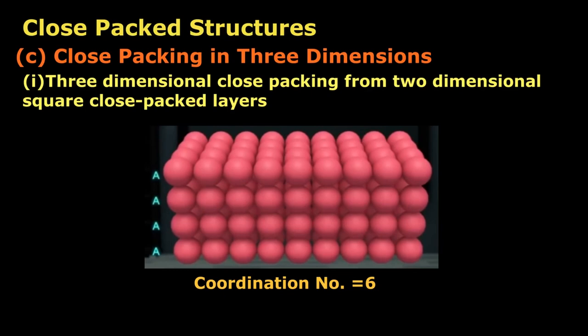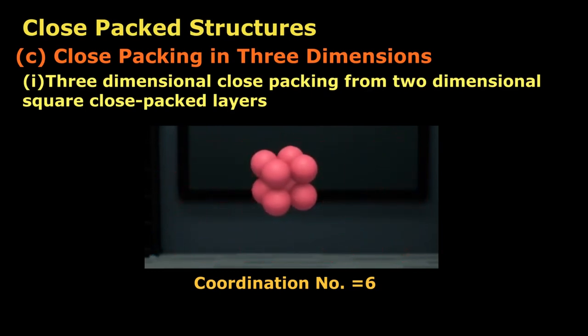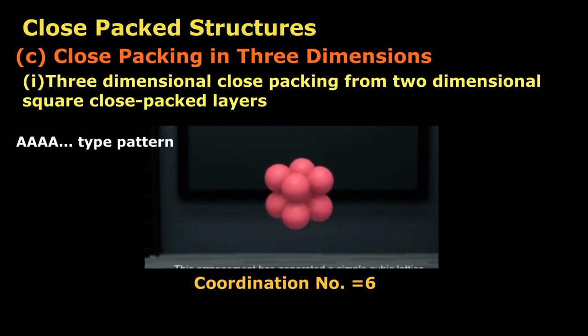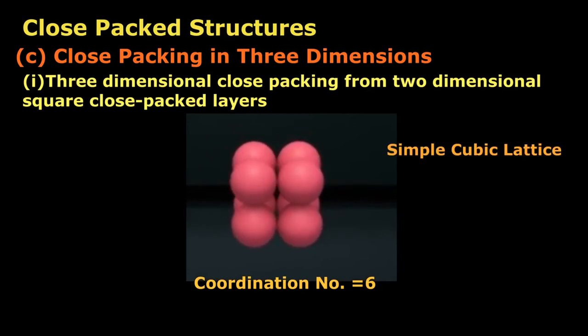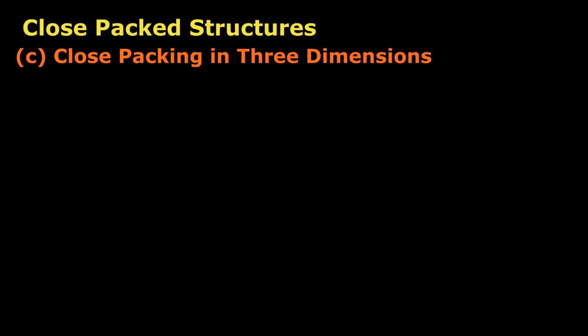If the arrangement of spheres in the first layer is called A type, all the layers have the same arrangement. Thus, this lattice has A type pattern. The lattice thus generated is the simple cubic lattice and its unit cell is the primitive cubic unit cell.